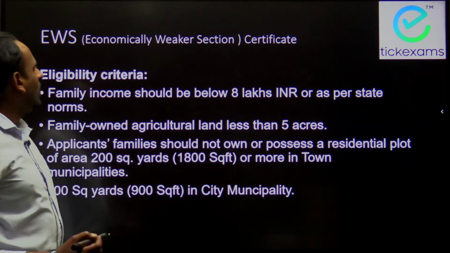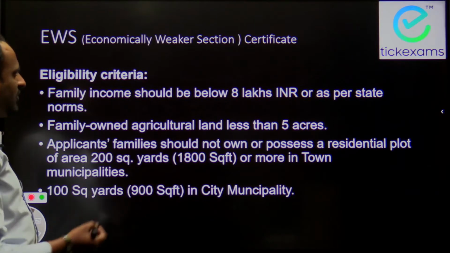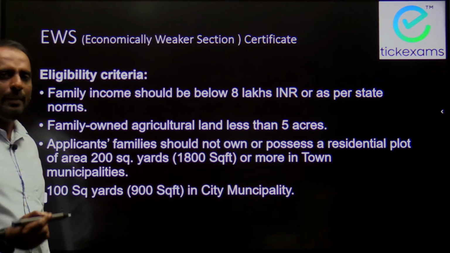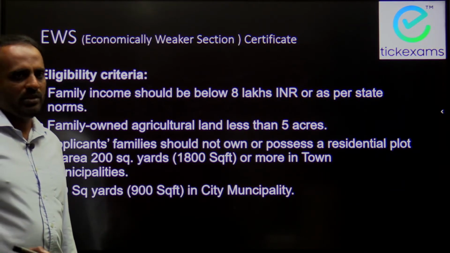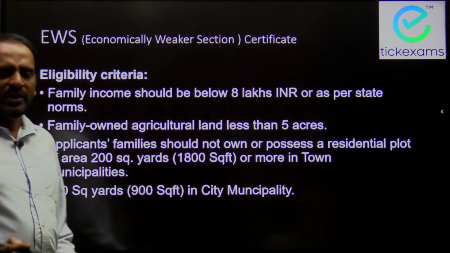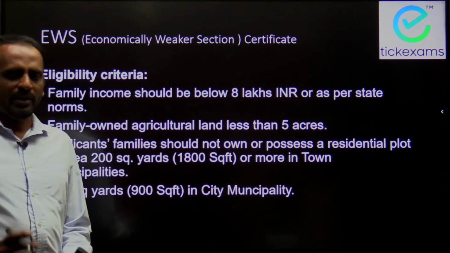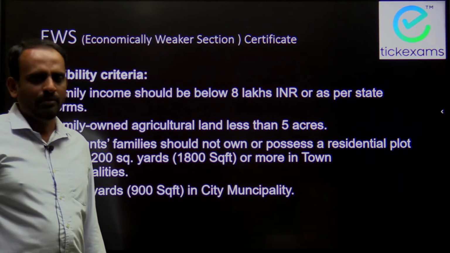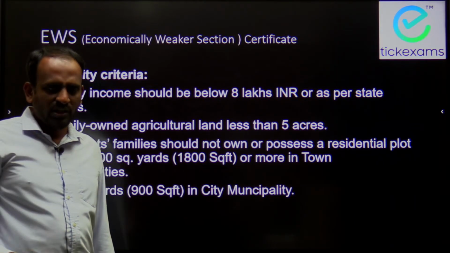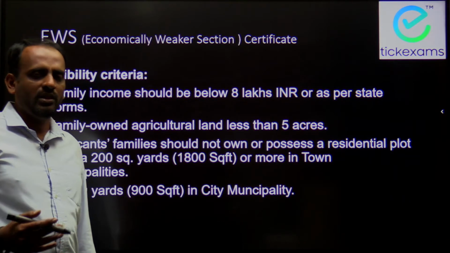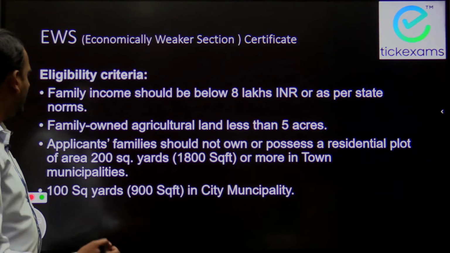Now, what is the eligibility criteria to get the EWS certificate? The first and foremost thing is the family income should be below 8 lakhs Indian rupees, or it depends on some states. For example, in Karnataka, the family income upper limit is rupees 8 lakhs per annum. But for Kerala, it could be 4 lakhs. So it depends on each state. So before applying, please check the respective state, and according to your state, you can apply.